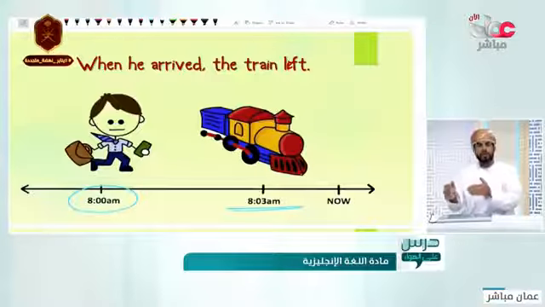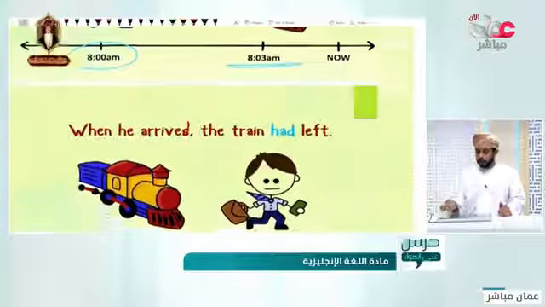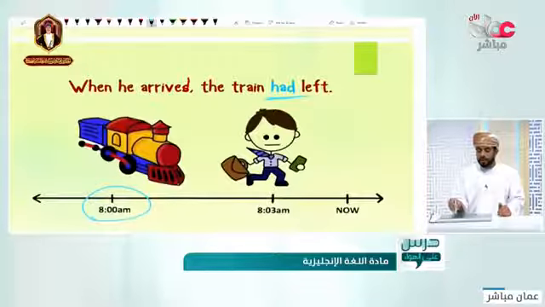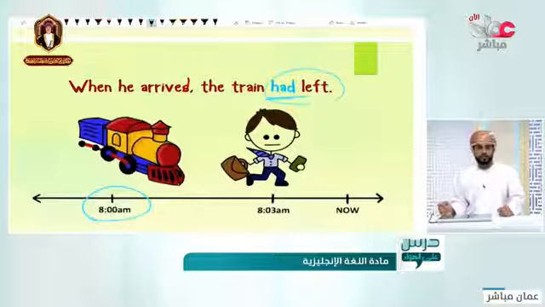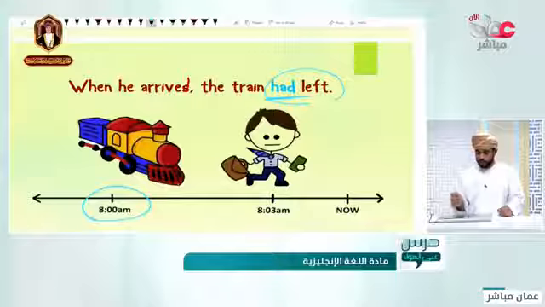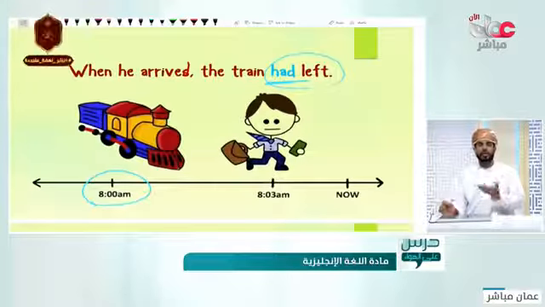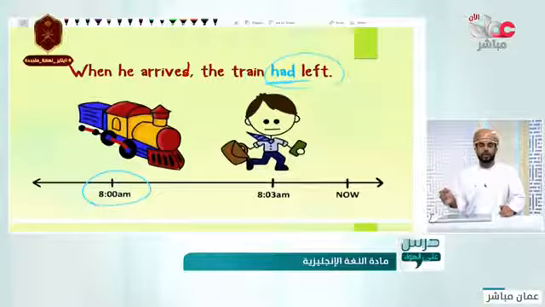He arrived first, then the train left. But by adding the word had, something changed. Had makes this verb happen before the other one. So the train had already left before the boy arrived.